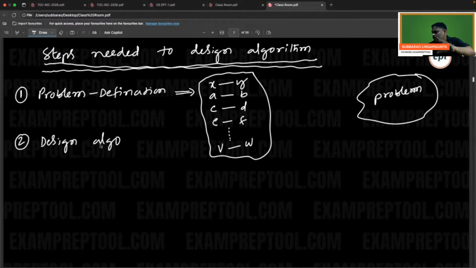So many algorithms are there. Which algorithm is more suitable? You have to select. Design algorithm is nothing but the algorithm subject having so many algorithms or designing techniques, and you should find out which is more suitable to your problem. You need not design every time from scratch. The algorithm subject already has so many algorithms. To your problem, you have to map which algorithm is more suitable.